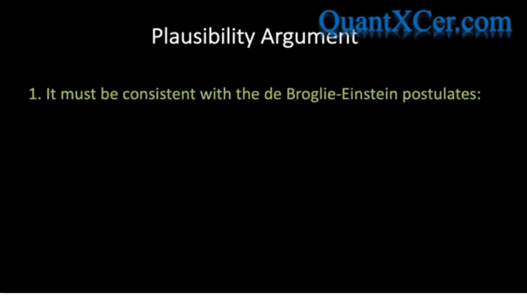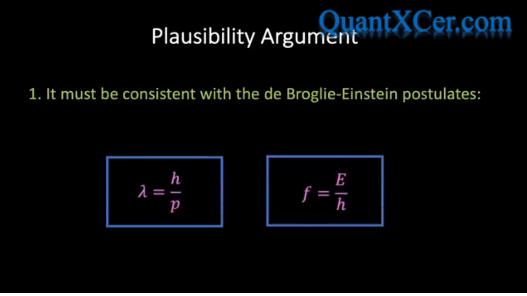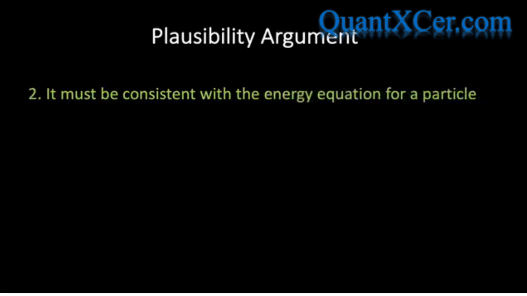To help us construct a suitable quantum mechanical wave equation, we're going to make a few reasonable assumptions. Firstly, the wave equation must be consistent with the de Broglie-Einstein postulates, which connect the wavelength lambda of the wave function with the linear momentum p of the associated particle, and the frequency f of the wave function with the total energy E of the particle. Secondly, it must be consistent with the energy equation for a particle, which states that the total energy should be the sum of the kinetic and potential energies.